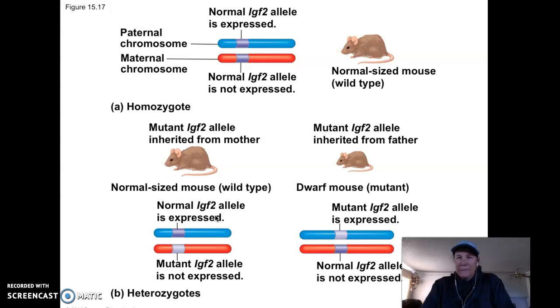We're almost done, where genes get shut off and turned on. Here, this is a bad gene, and this is a good gene, and this one is a normal sized mouse. But if the bad gene gets turned on, then you get a little tiny mouse, a little dwarf mouse. There's all kinds of cases of that. They look the same, but for some reason, one gene turns off the other one. And if it turns it off, then you're going to get a little dwarf mouse.